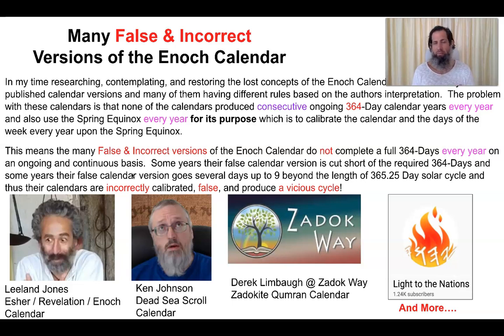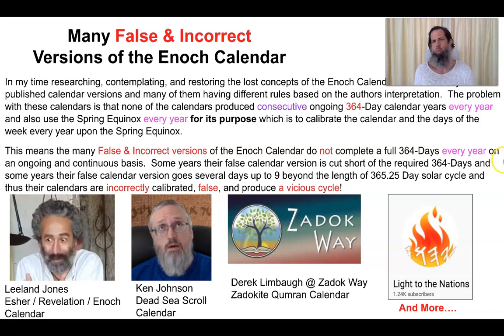This means the many false and incorrect versions of the Enoch calendar do not complete a full 364-day calendar year every year on an ongoing and continuous basis. Some years, their false calendar version is cut short of the required 364 days, and some years their false calendar versions go several days, up to 9 days beyond the length of the 365-day solar cycle. Thus, their calendars are incorrectly calibrated, false, and produce a vicious cycle.